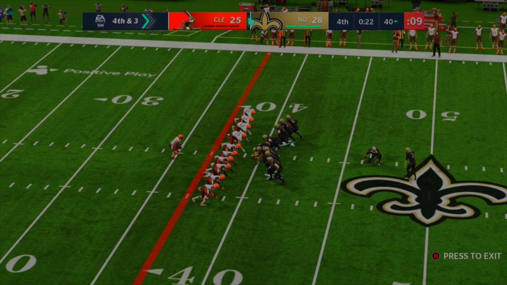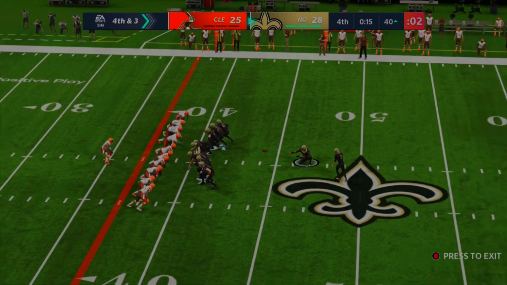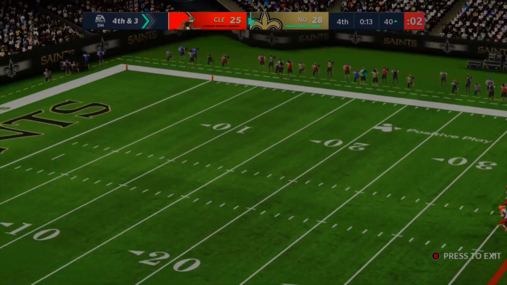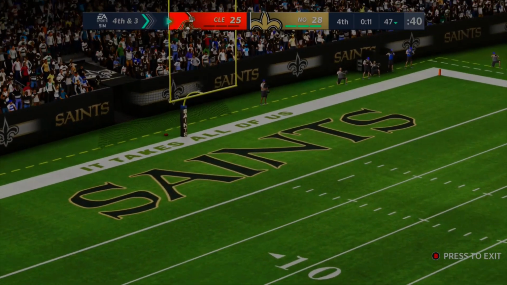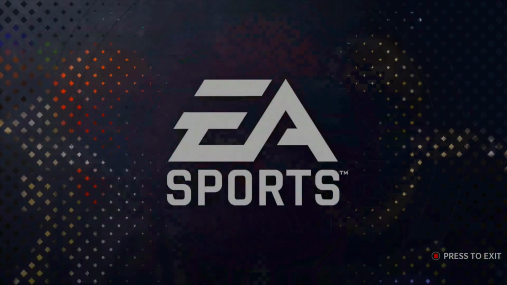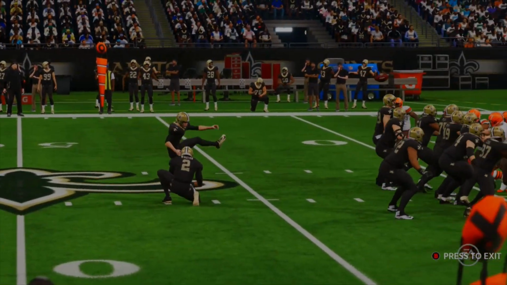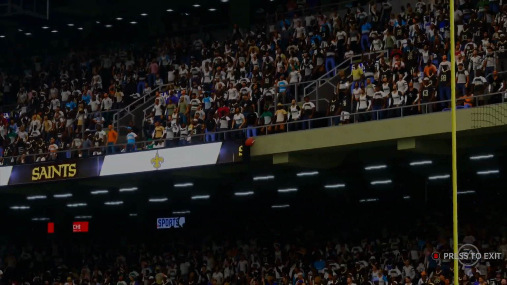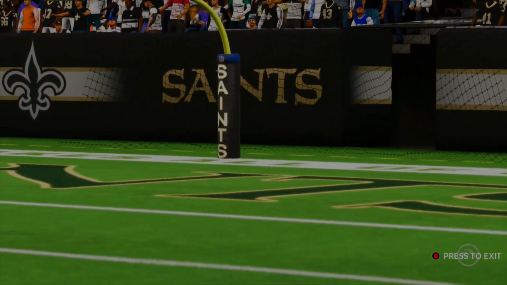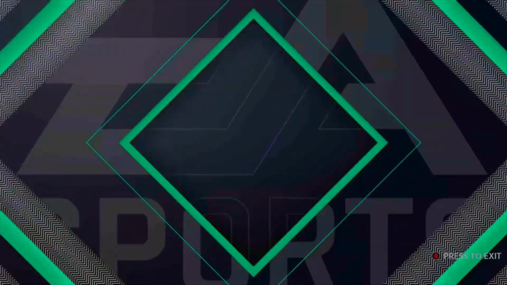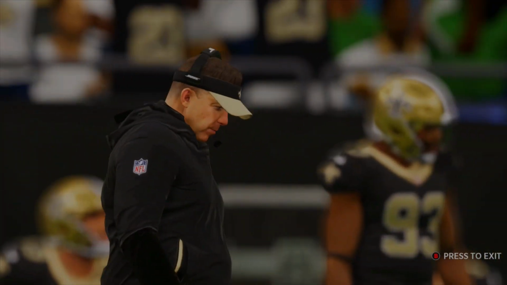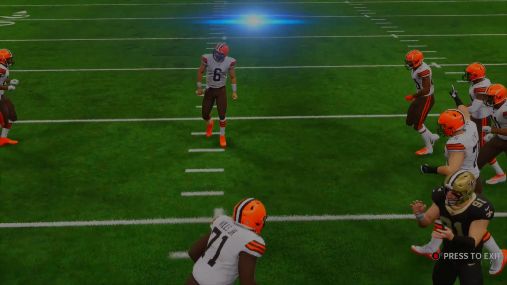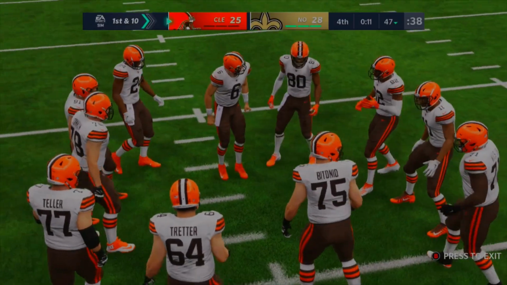And they're going to take a field goal shot from around the 40, which would make a 50-yard field goal. For Will Lutz, let's see if he can kick this one up with about 15 seconds on the clock. Kick is up. Will Lutz, looks like this is going to miss. It's going to be short. So that means the Cleveland Browns are going to get the ball around the 40-yard line and only need 20 with 11 seconds to maybe go to overtime with the kick. So I don't think that was the smartest thing to do by the Saints. That's why I was saying you should probably just run the ball and then maybe take a punt, maybe try to pin them. That's the last thing you want to do.